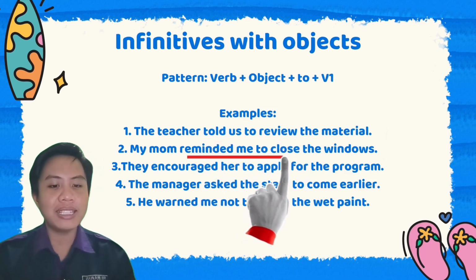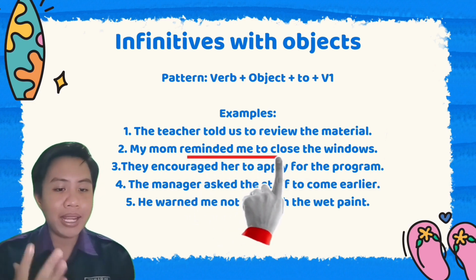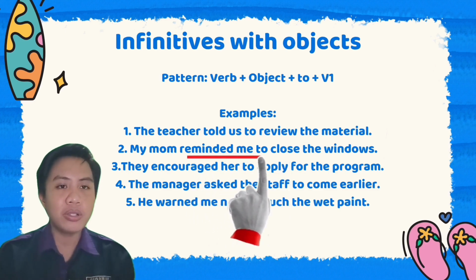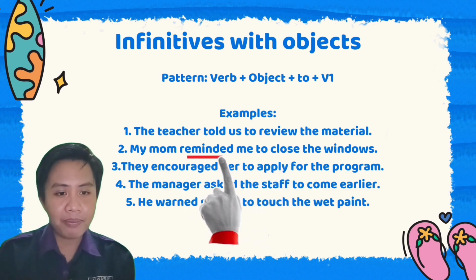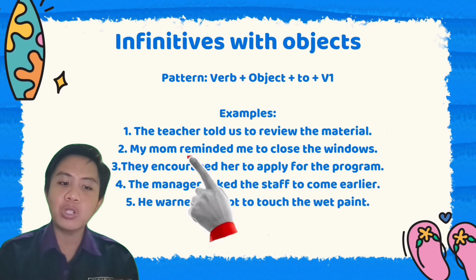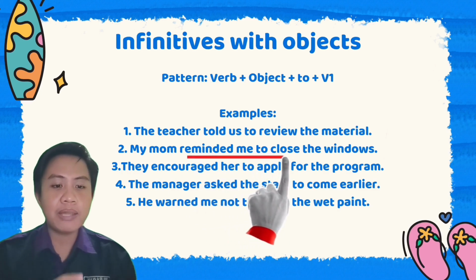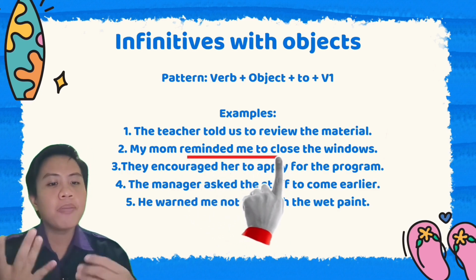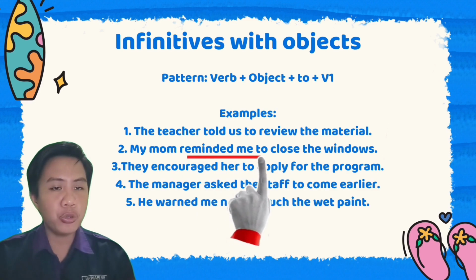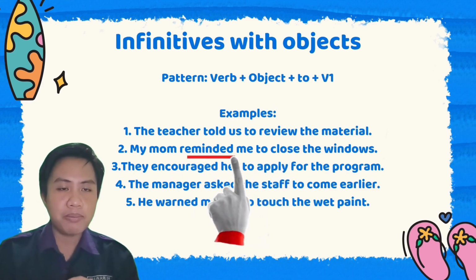The next one is: my mom reminded me to close the window. My mom is subject. Reminded is verb. Me is object. To plus close is verb 1.